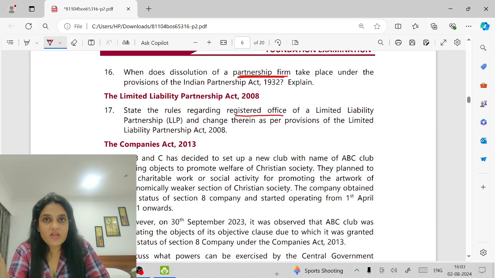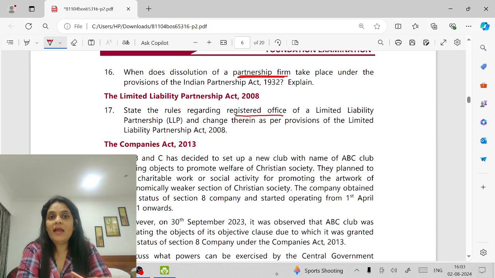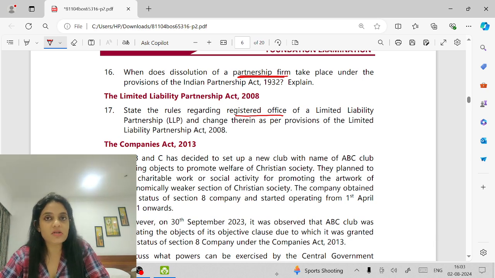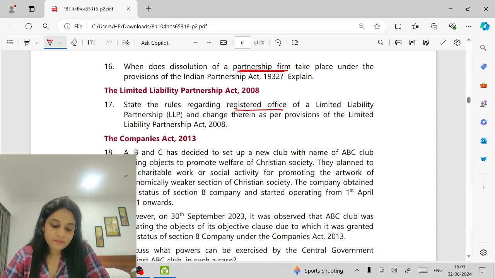State the rules regarding registered office. Every LLP must have a registered office. All the documents to the LLP or to the partners will be sent to the registered office. Can the LLP change its registered office? Yes. Any change should be notified to the registrar.